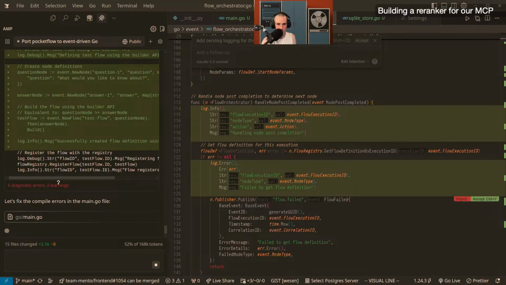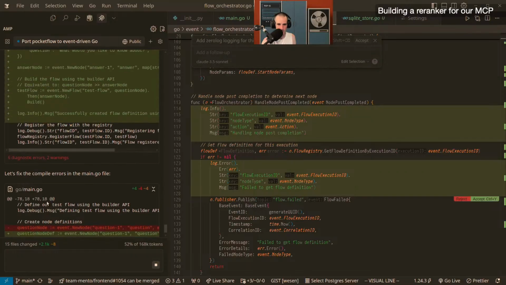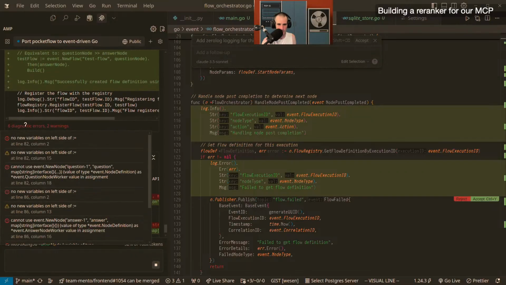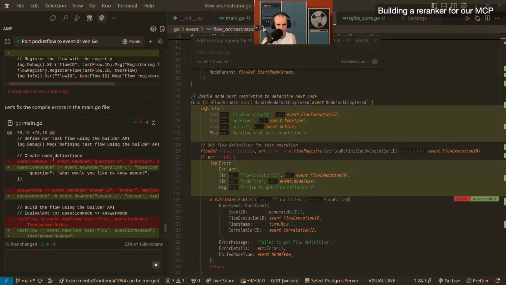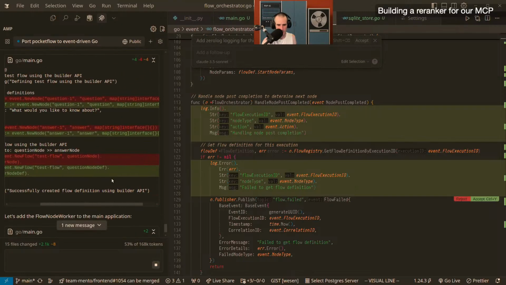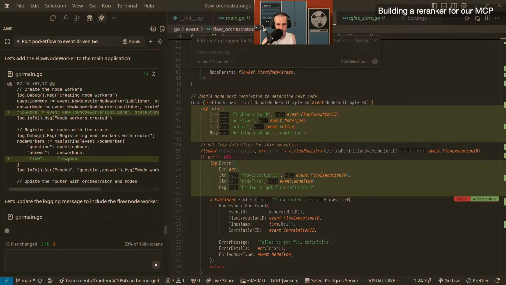How crazy were the errors? How can I see them? Oh my God, come on. What are you doing? No new variable. Yeah, that's cool. That's all stupid Go stuff. It's weird that it does such Go-ish errors tonight. Also, did it change anything here? What the fuck did it do here? Oh, it changed the type.